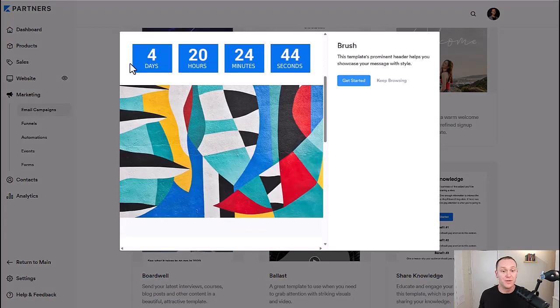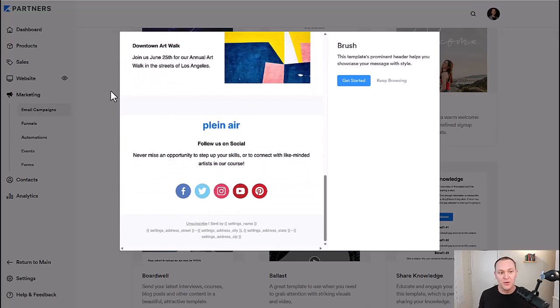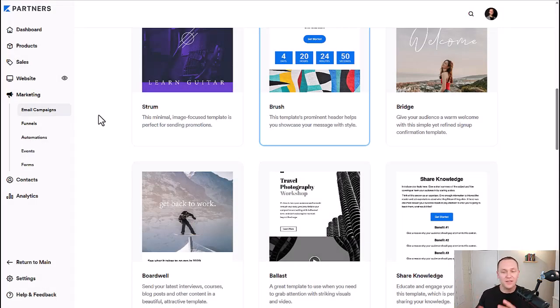For example, this one has a countdown timer. If you have an event coming up or you're running some special offer, you can have a countdown timer inside of your emails that is really great. And then on your sales page, you can have the same countdown timer. So people are constantly being aware that there's a limited time to make a decision here.